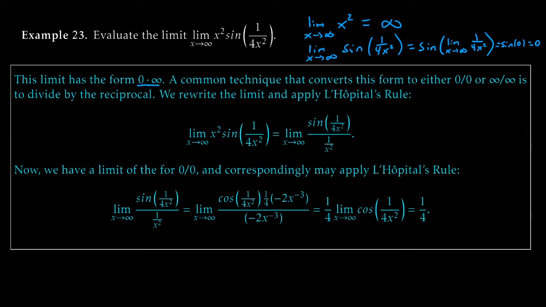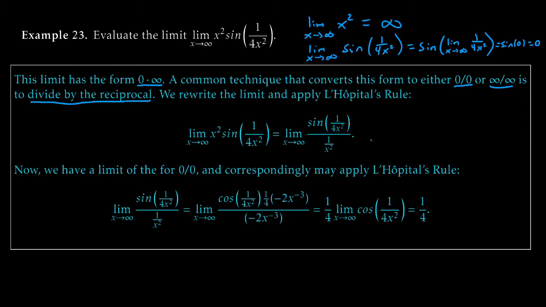This has the form 0 times infinity or infinity times 0. Doesn't matter what order you multiply anything in. You know, it's multiplication, you can do it either way. At least for real numbers. Cool. Or extended reals, whatever you want. So there's a very commonly employed technique that converts this form of a limit into either a 0 over 0 or infinity over infinity indeterminate form. It's very straightforward. It's pretty much what we just talked about. It's dividing by the reciprocal.